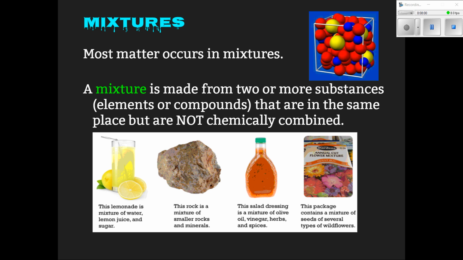And it's very similar in salad dressing. If you look closely, you can see herbs and spices floating around in the oil and vinegar. And if you looked even closer, you could probably see little bubbles of oil that haven't quite chemically combined, which is why it's important to shake that salad dressing before you use it, right? So a mixture is different from a compound because the substances inside of the mixture, they're not chemically combined and they don't create anything that's very different from what the elements were or what the compounds were before they were mixed.